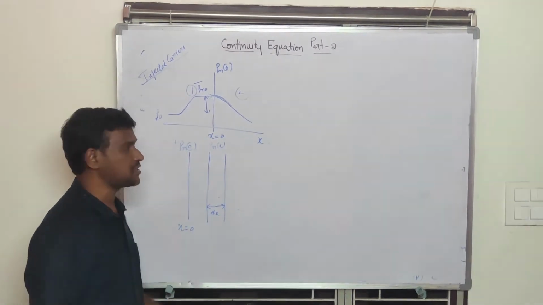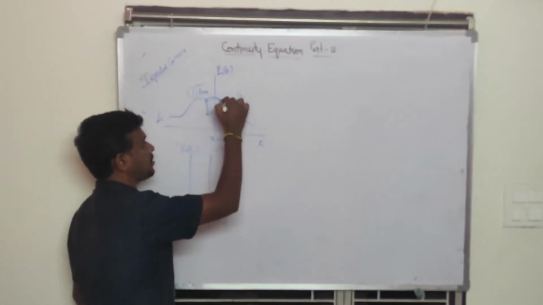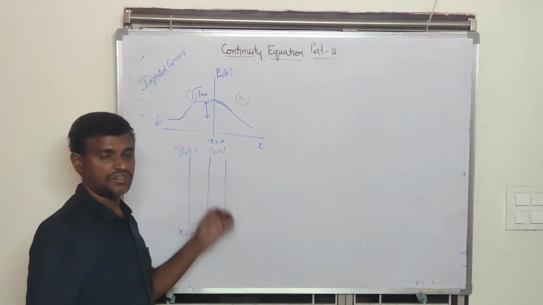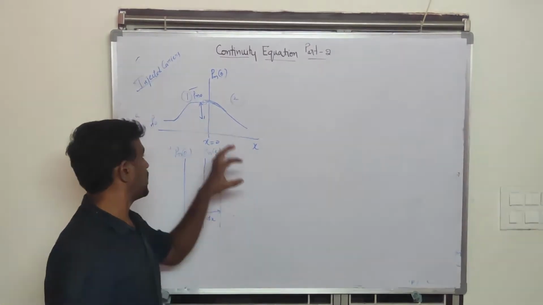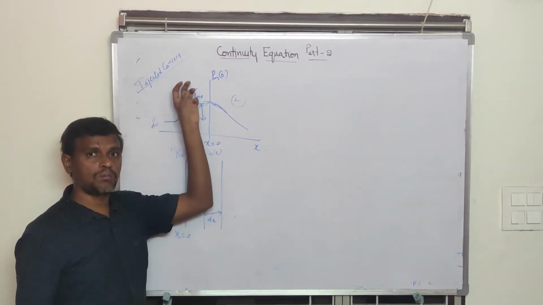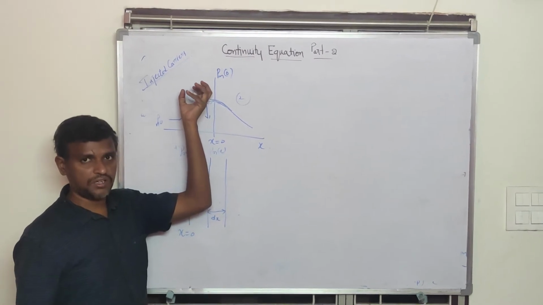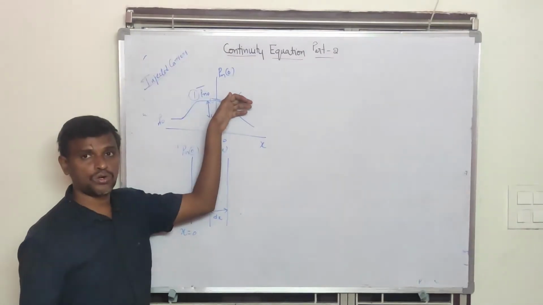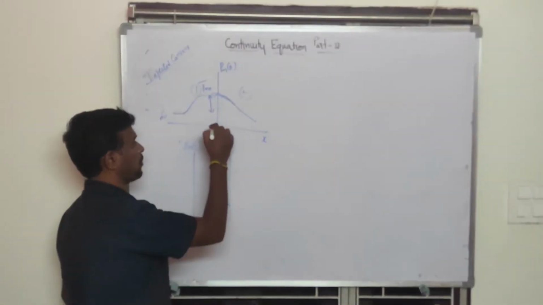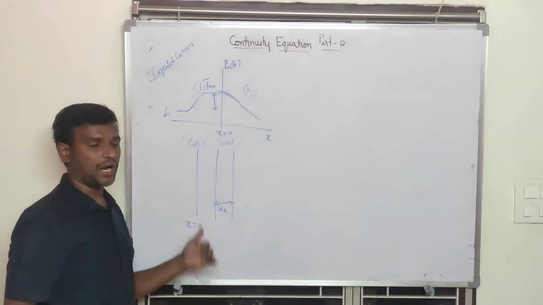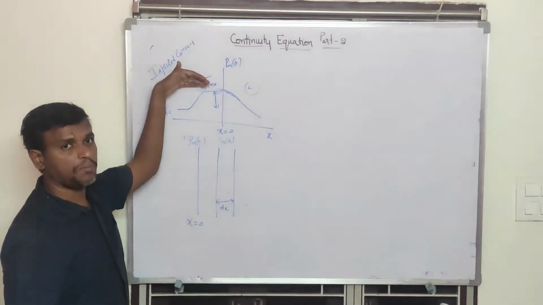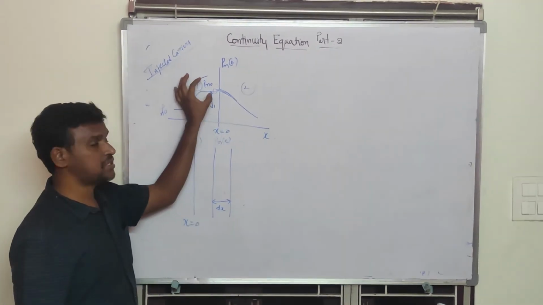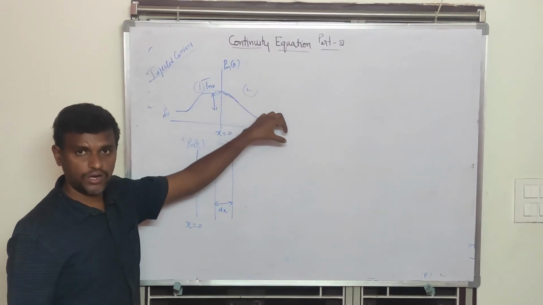Here the carriers are called injected carriers or injected holes, because a larger number of carriers will be present here. As they cross x equal to 0, moving from x equal to 0 to x, the holes diffuse from the higher concentration to the lower concentration.